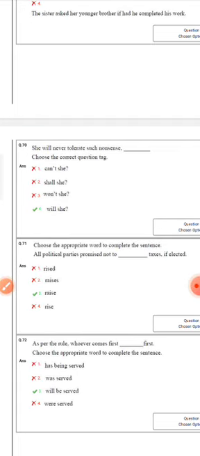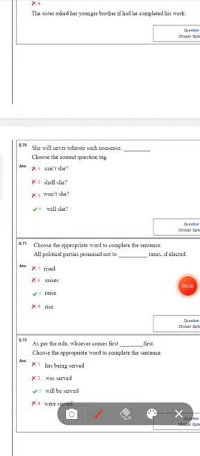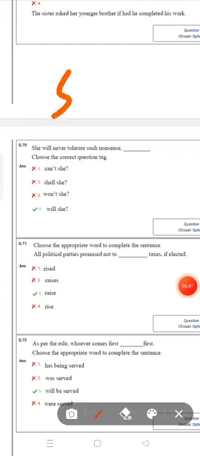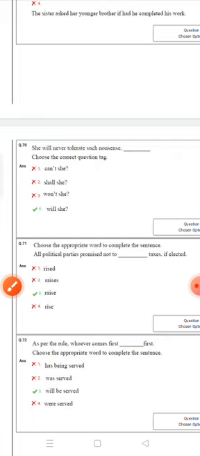Then comes the 70th question. She will never tolerate such nonsense. For such a sentence you easily take the question tag: will she? Okay, she. Never is given. What is never here? Never is already semi-negative. Semi-negative takes a positive question tag only. Okay.